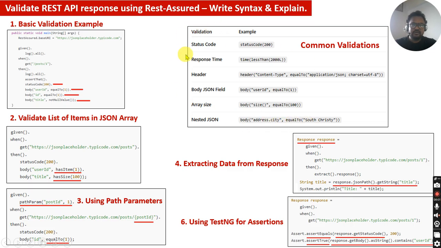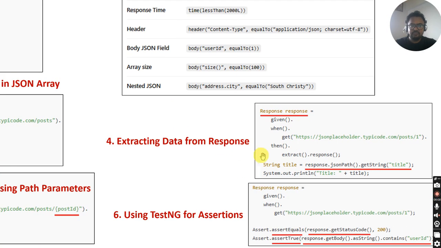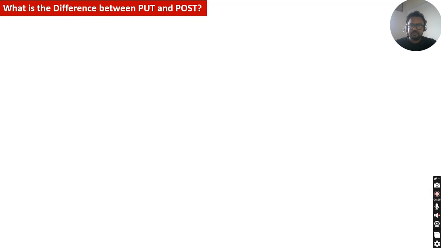So these are the common validations and these are the syntax. I would recommend you just remember a few of the syntax, guys, because they might ask you in an interview to write down the syntax. If you remember these syntaxes, that is more than enough for you: response.jsonPath.getString, then response.getStatusCode, response.getBody.asString contains. So these are the syntax you need to remember, guys. This will give you full marks in your interviews.